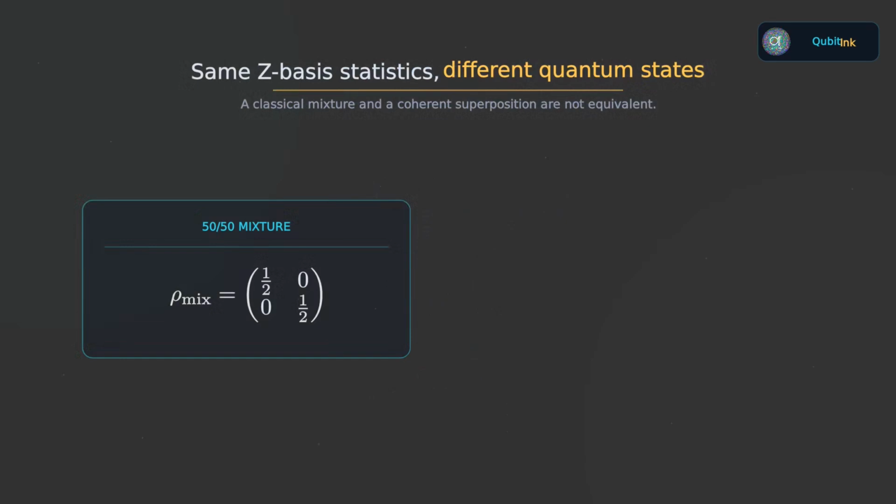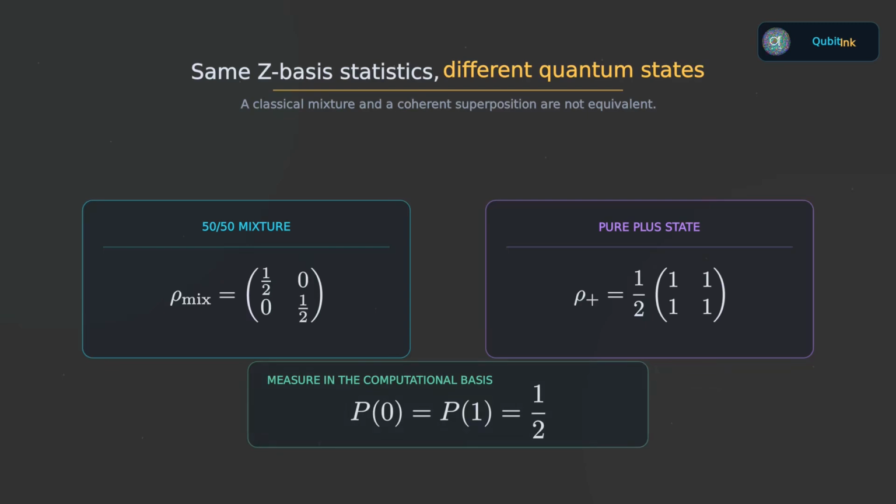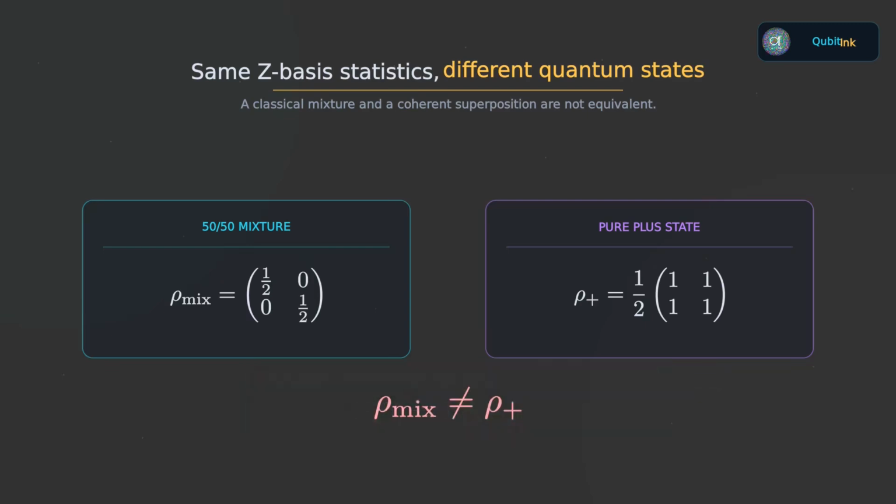Now compare that with a very different preparation. Suppose every qubit is prepared in the plus state, an equal coherent superposition of 0 and 1. The measurement probabilities in the computational basis are again 50-50. So if we only measured 0 versus 1, the 2 preparations might look the same. But their density matrices are not the same. For the plus state, the density matrix contains off-diagonal terms. Those terms encode coherence between the basis states. For the 50-50 classical mixture of 0 and 1, the off-diagonal terms vanish.